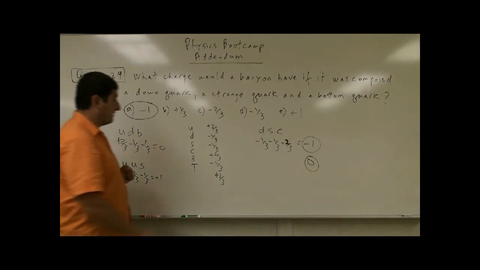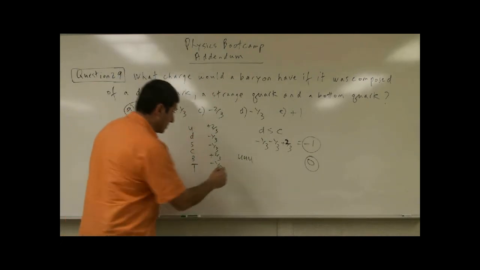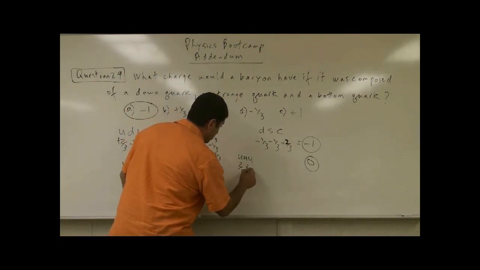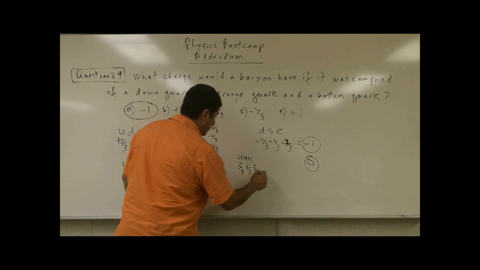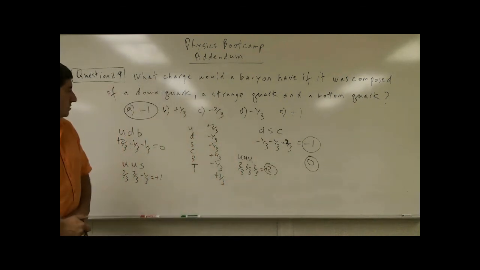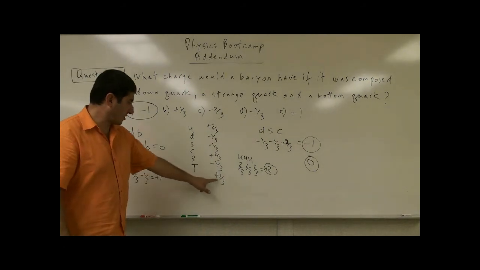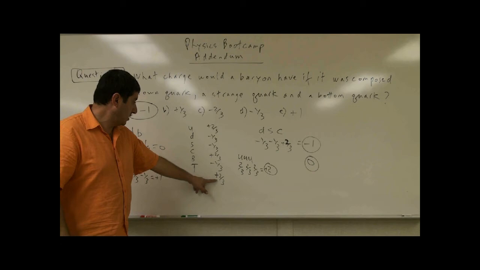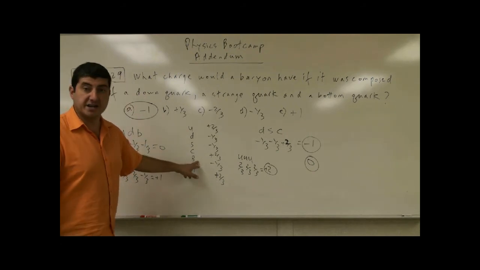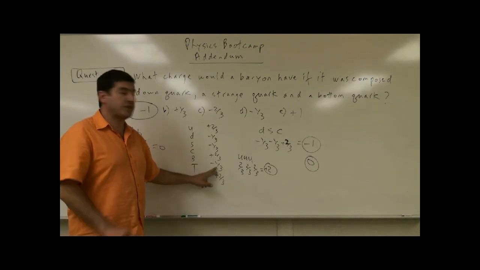Okay, how about if you have up, up, up? What would the charge of that be? You're going to have 2/3, 2/3, 2/3, and you're going to have positive 2. How about if you have 3 top quarks? Then you're going to have 2/3, 2/3, 2/3, positive 2. 3 bottom quarks, negative 1/3, negative 1/3, negative 1/3, you're going to have negative 1.